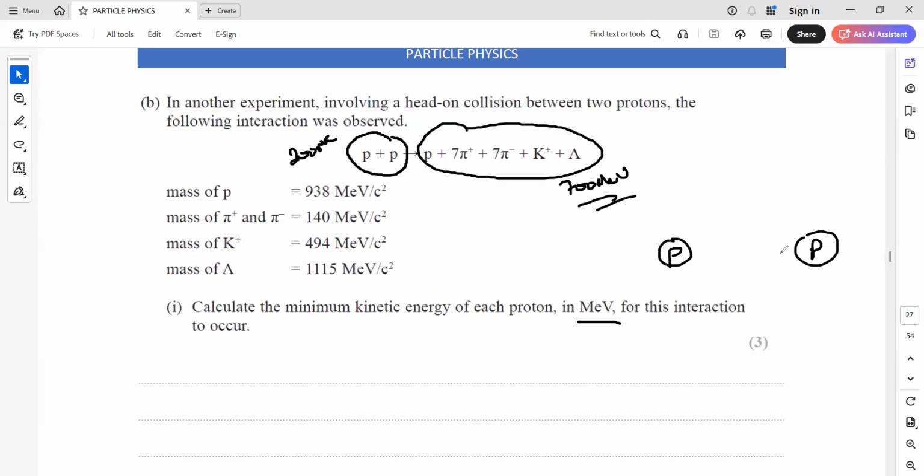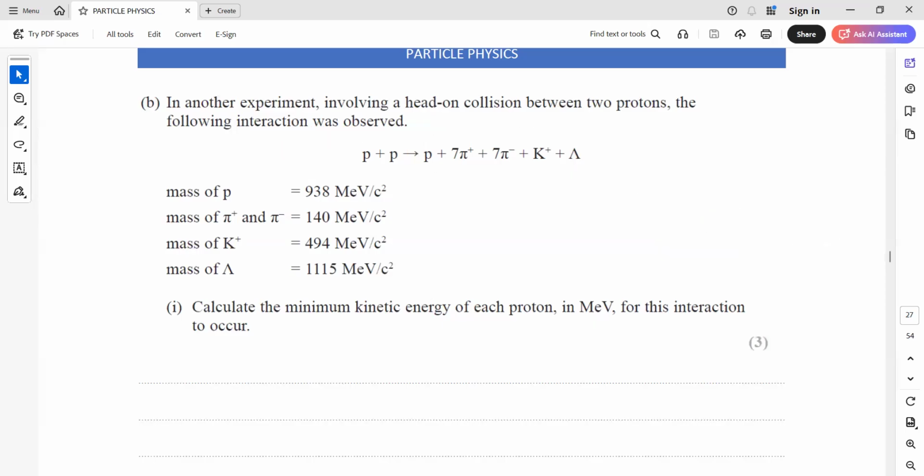So these protons will interact and they will have a kinetic energy. So by using their kinetic energies, the remaining deficit, we will balance that by the kinetic energy of the particles. So the remaining 500 mega electron volt will be the kinetic energy of the particles. So that's how we calculate this. So we just have to substitute the values, take the mega electron volt for this part and mega electron volt for this part, and then subtract to know how much additional energy you need to produce this group of particles, and that will be provided by the kinetic energy of these protons.